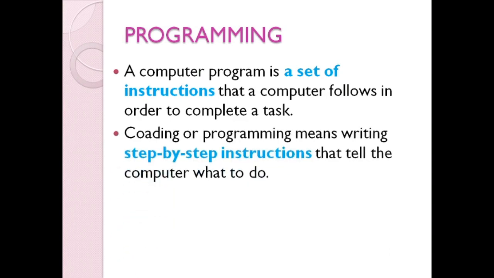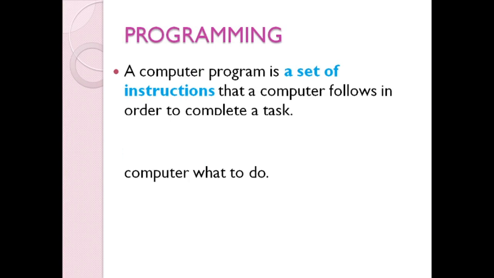Coding or programming means writing step-by-step instructions that tell the computer what to do. That means a programmer writes the program and tells the computer what it executes and in which order it executes. For example, we want to add two numbers. What do we want to do first? Write a first number, write a second number, and go for an addition operation. Then only we will get a result. Likewise, the computer executes all the tasks given by the programmer one by one.